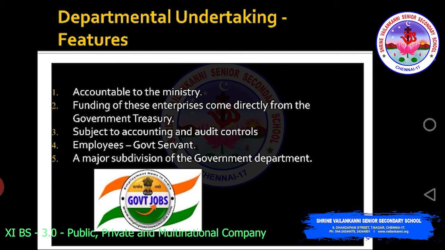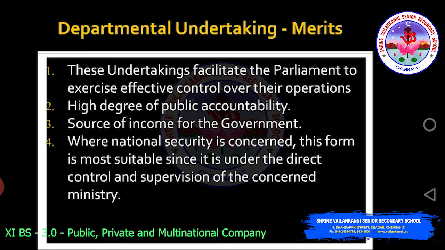Next, the merits of departmental undertaking. These undertakings facilitate the Parliament to exercise effective control over their operations.